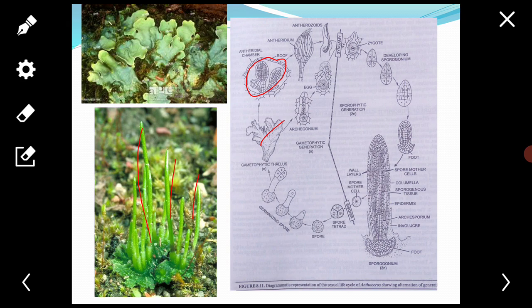Sporophyte is differentiated. Here you see the sporophyte is differentiated into foot, capsule, and an intercalary meristem is present at the base of the capsule. Due to this type of meristem, or intercalary meristems, there results the indeterminate growth of the capsule.